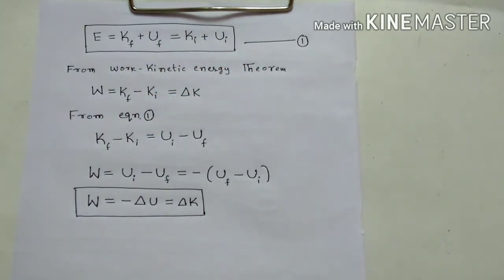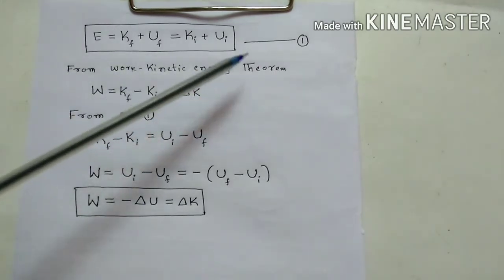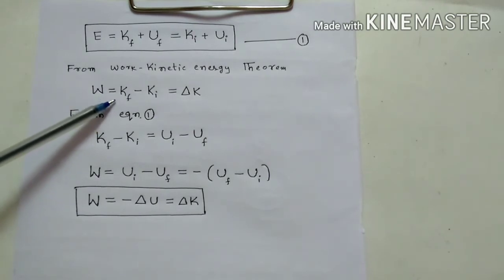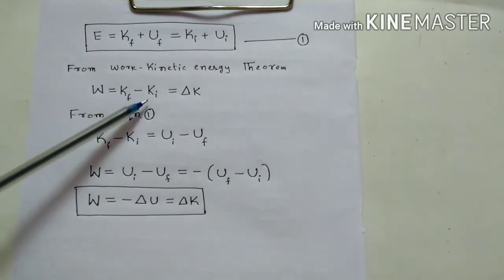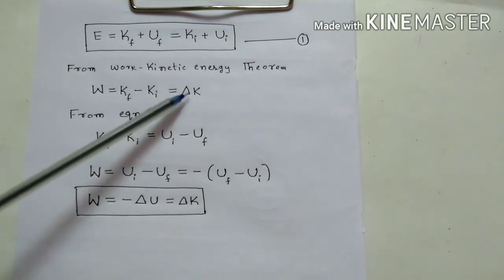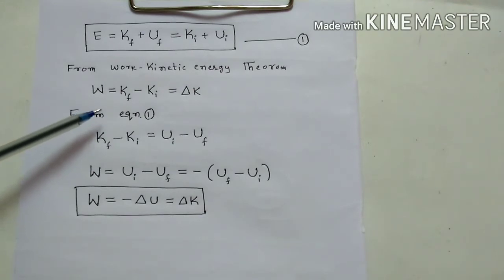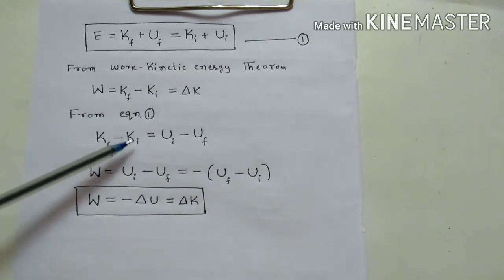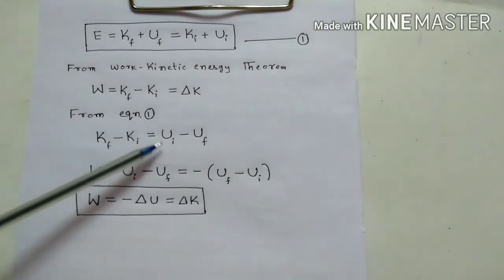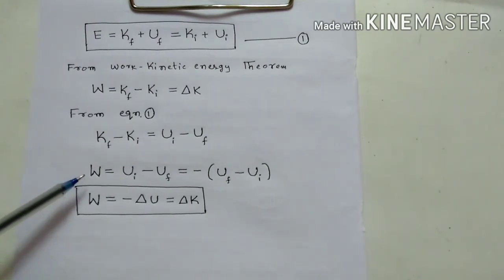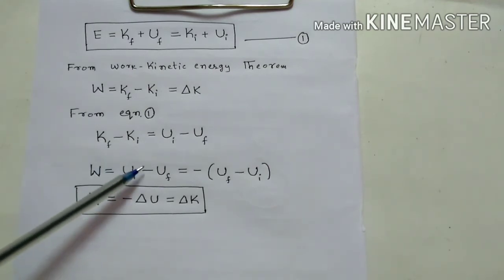From the work kinetic energy theorem, work done W equals final kinetic energy minus initial kinetic energy, that is delta K. So from equation 1 we can write Kf minus Ki equals Ui minus Uf. So W, work done in the form of potential energy, we can write as Ui minus Uf.